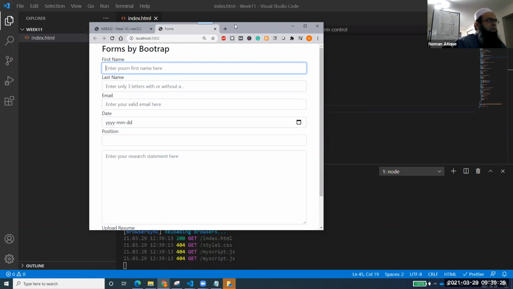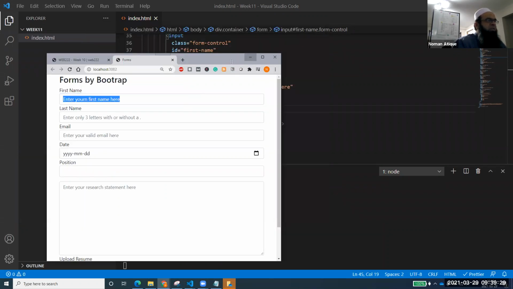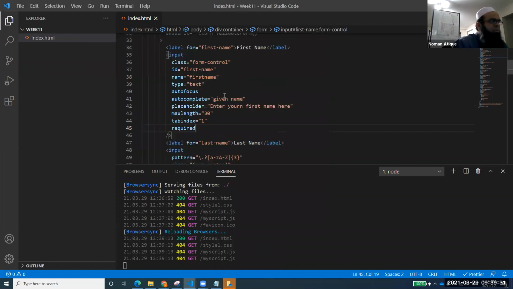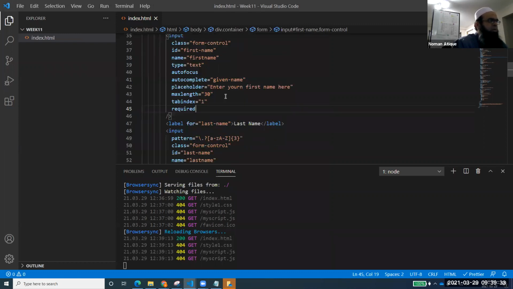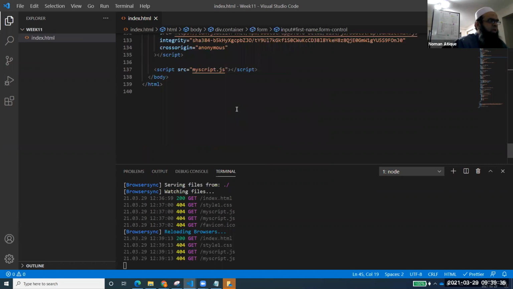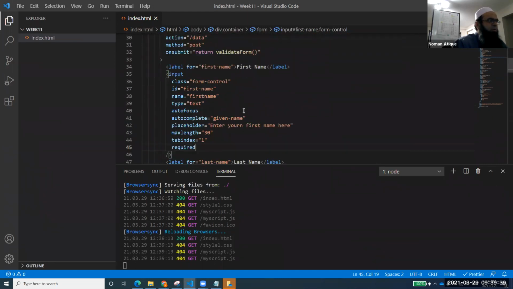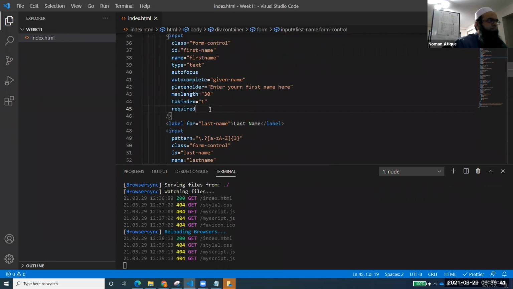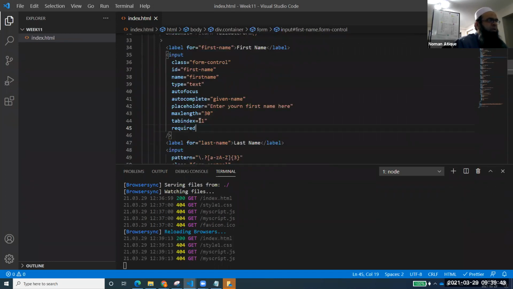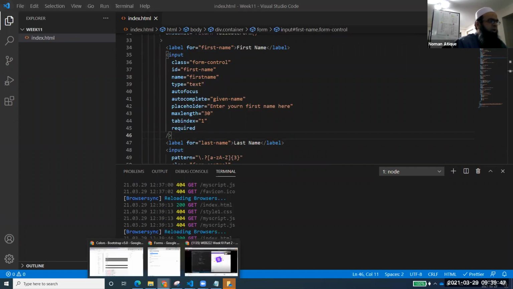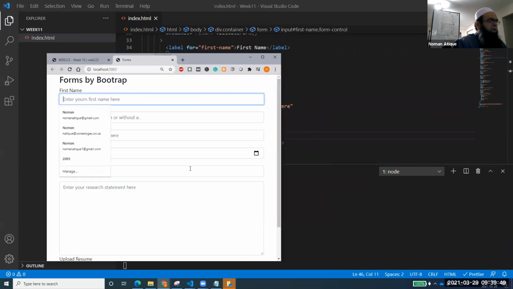It looks like I am working in the same file. Maybe I've just done some overriding or something. Am I using any scripts? Because this is the class that we have worked on already. There's no script anyhow. First name has to be the required one. Let me just check that because it should work. It should show that you need to have something over here.